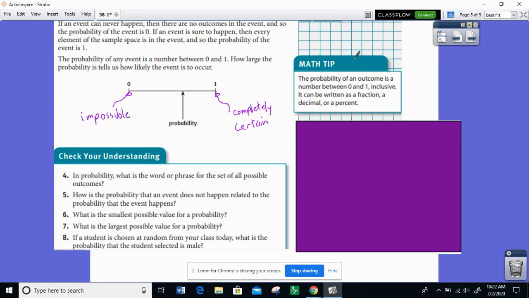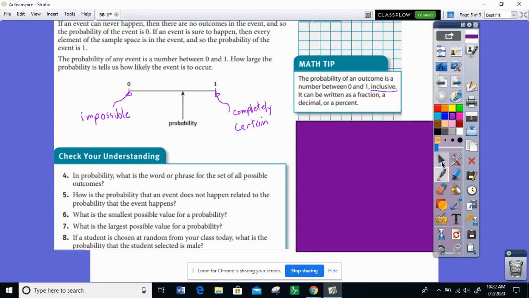So when it says inclusive here, that means it can include 0 and it can include 1. The probability can equal 0 but cannot be less than 0. The probability can equal 1 but it cannot be more than 1. It can be written as a fraction, a decimal, or a percent.